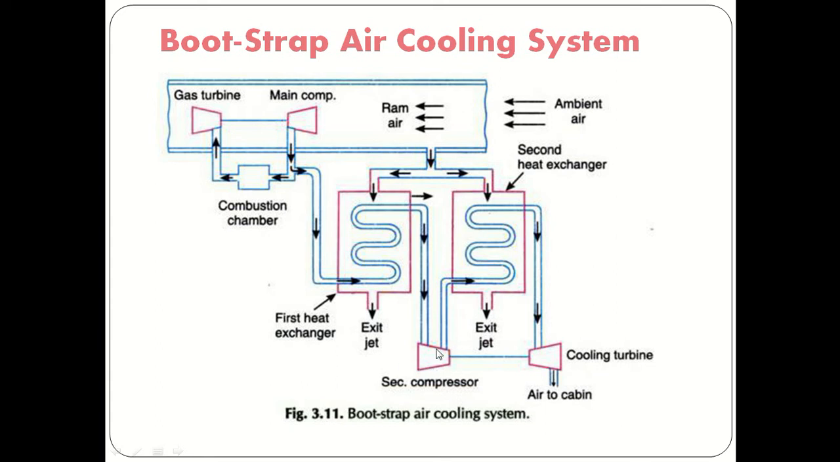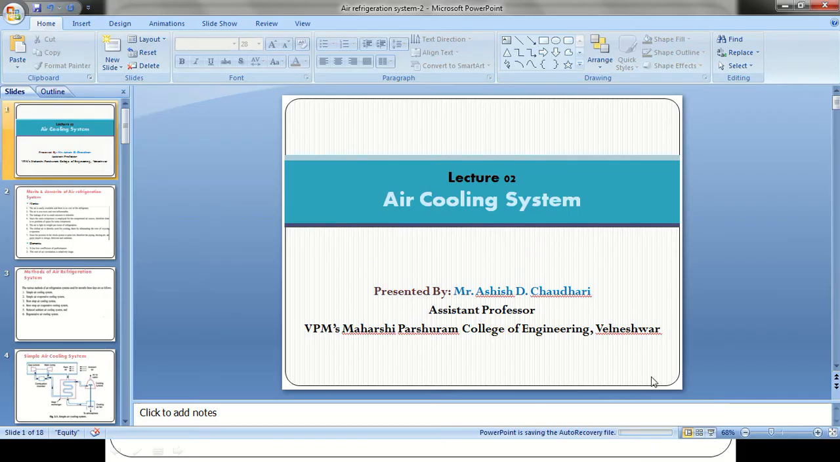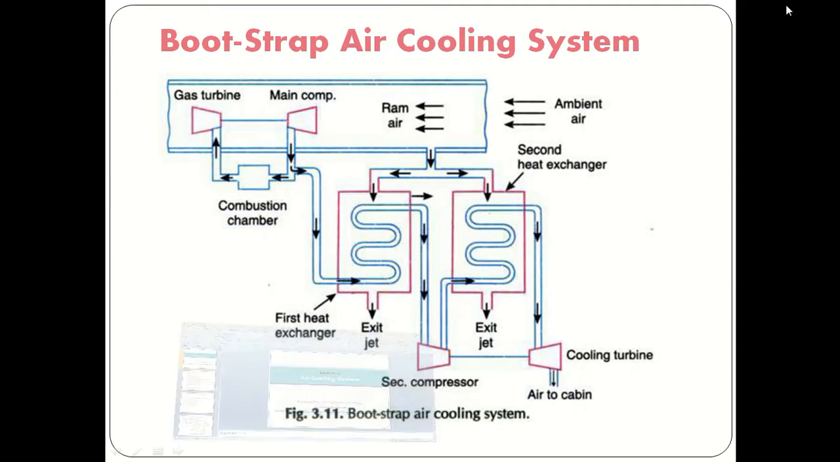In the secondary compressor, the pressure and temperature of that air will be increased, and it will be supplied into the second heat exchanger. In the second heat exchanger, again by using ram air, it is cooled, and again it will be supplied to the cooling turbine. So whatever power is generated in the cooling turbine will be directly supplied to the secondary compressor. And after expansion, the air will be supplied to the cabin. So this is about the bootstrap air cooling system.